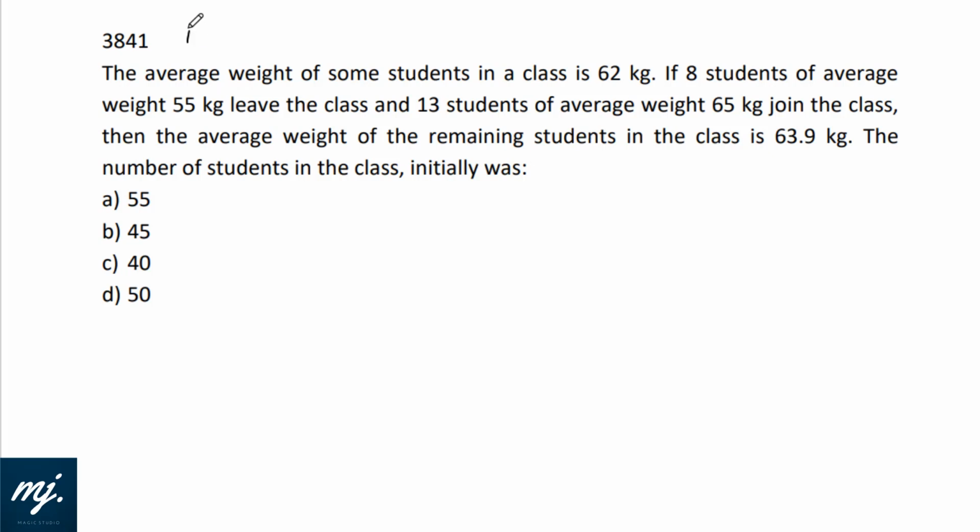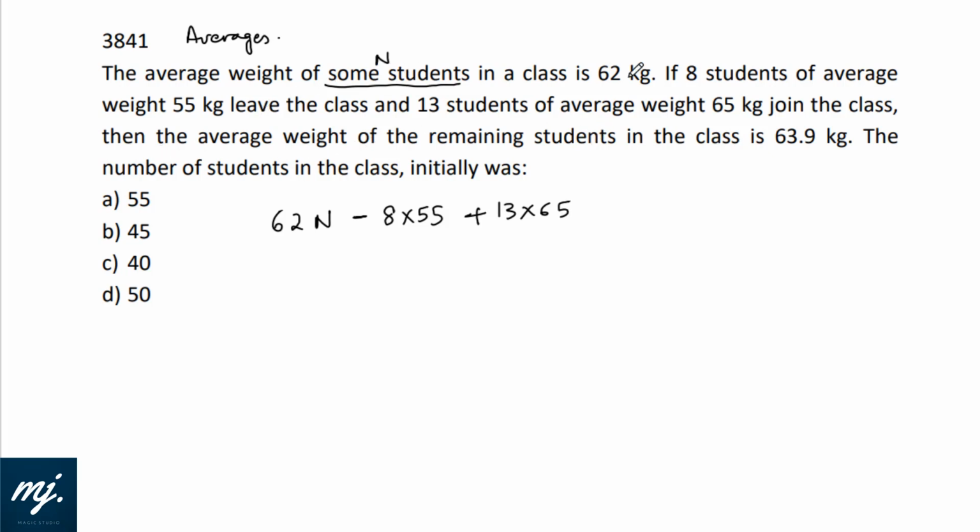Okay, the next question we have is from averages. The average weight of some students, let it be n, in a class is 62 kg. That means total weight should be 62n. If 8 students of average weight 55 leave, minus 8 into 55 weight gone, and 13 students of average weight 65 join the class, plus 13 into 65, then the average weight of the remaining students